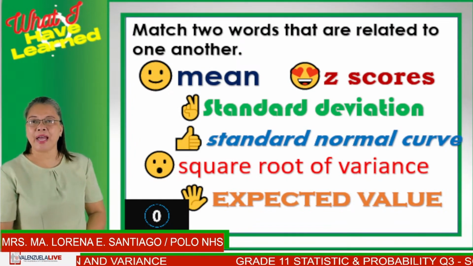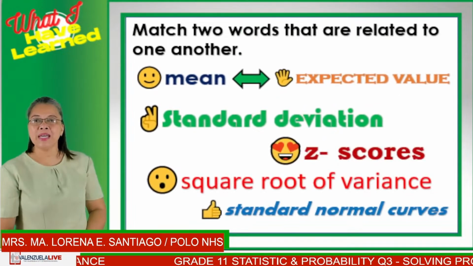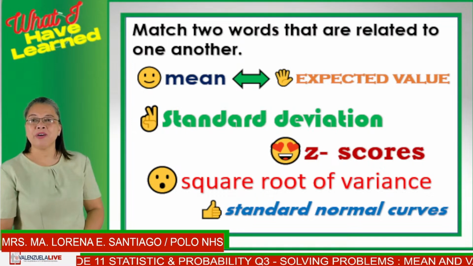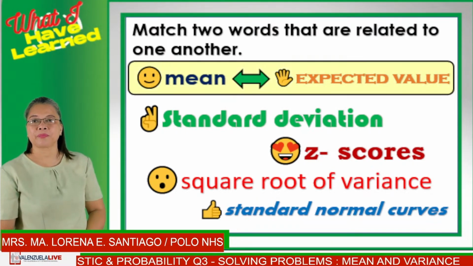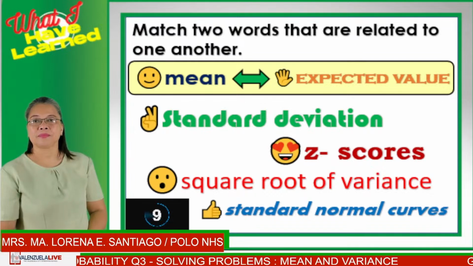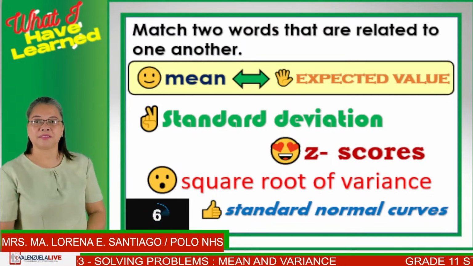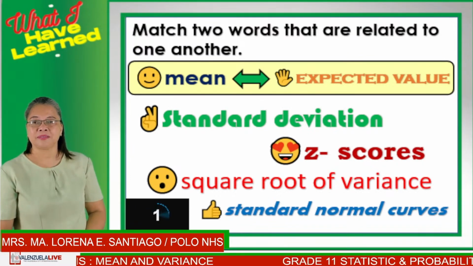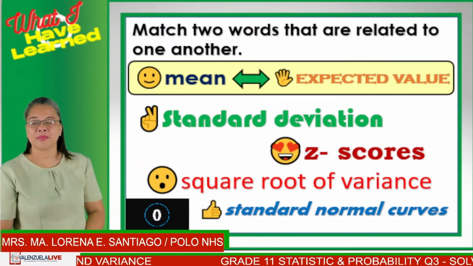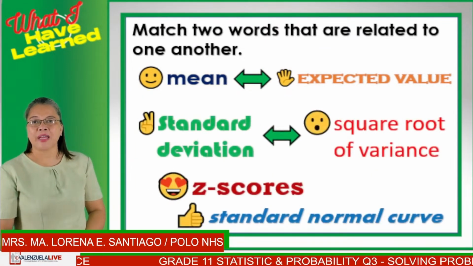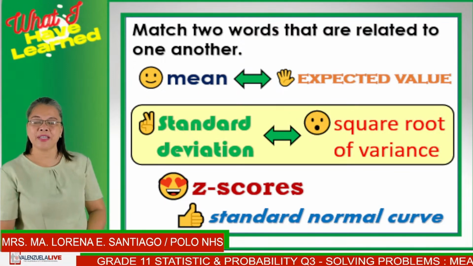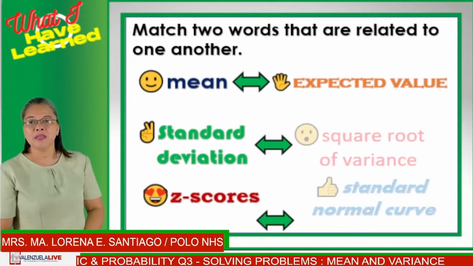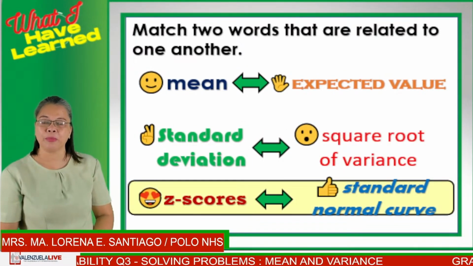Did you get an answer? Mean and expected value? Okay, correct. Let's have another pair of words. Did you say standard deviation and square root of variance? You are also correct. And of course, the last pair would be z-scores and standard normal curve.